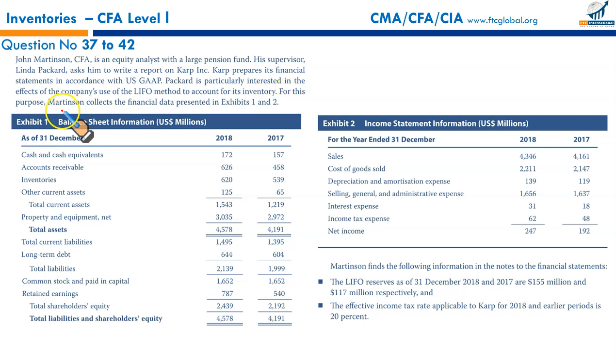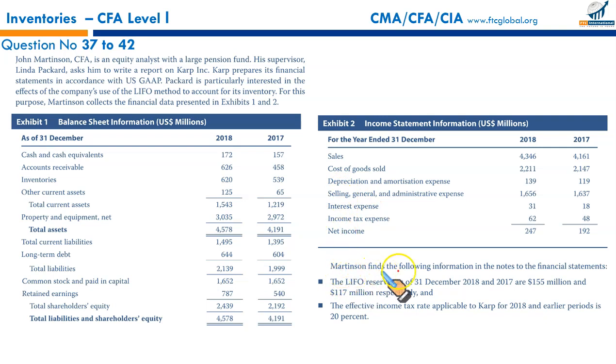For this purpose, Martinson collects the financial data presented in Exhibit 1 and 2. We have been given the balance sheet for 2 years, 2017 and 18, and we have been given the income statement including all these components, cost of sales, depreciation, etc. So these are the two observations.